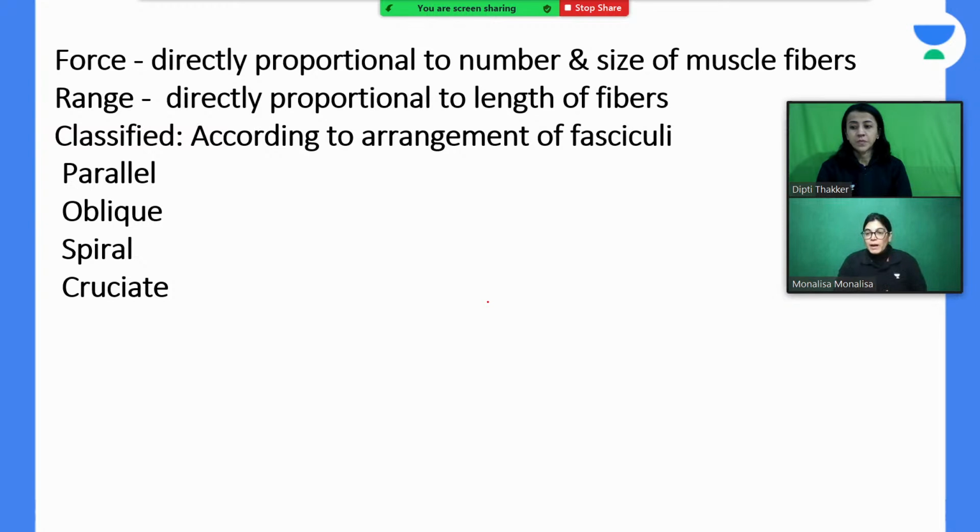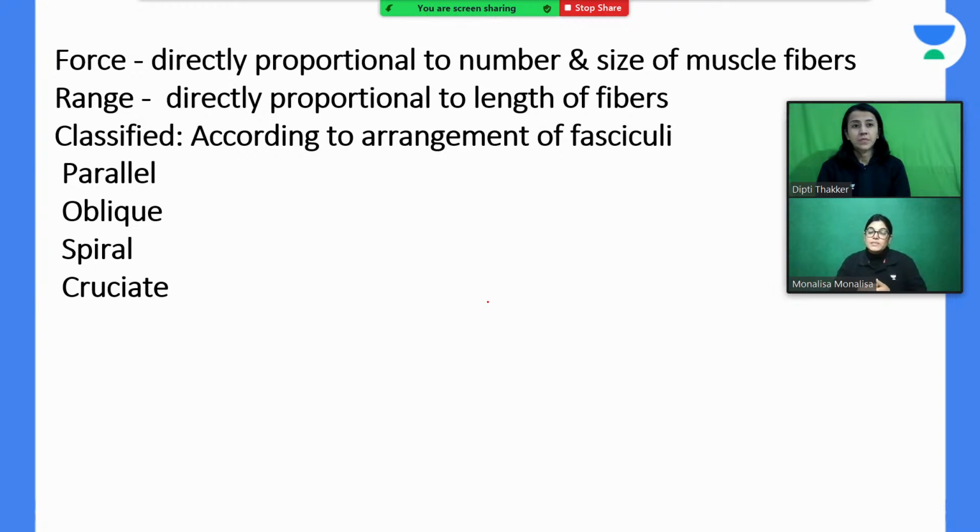Similarly, if we talk about range, then we are talking about the length of the muscle fibers, which is more. For example, one of the muscles is the sartorius muscle, which lies on the anterior aspect of the thigh and has more length. So the range of movement is proportional to the length of the muscle fiber.